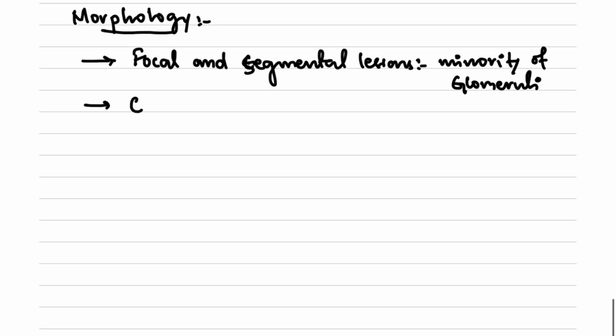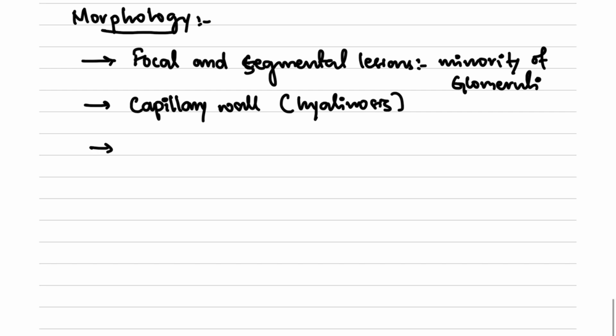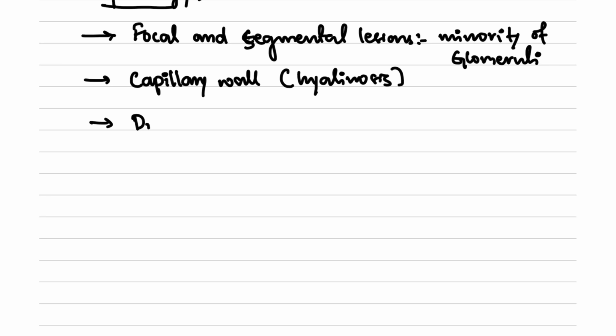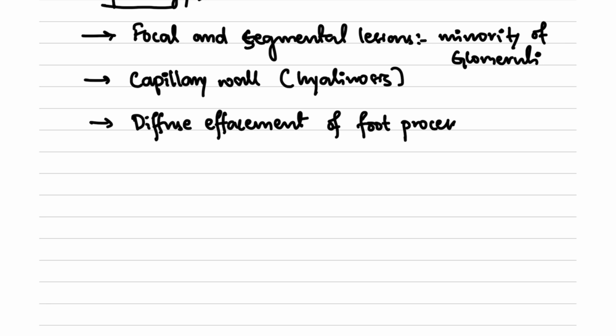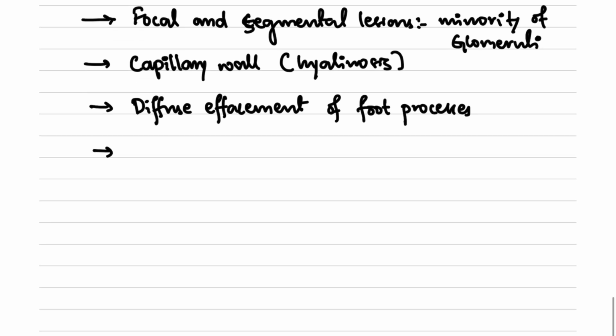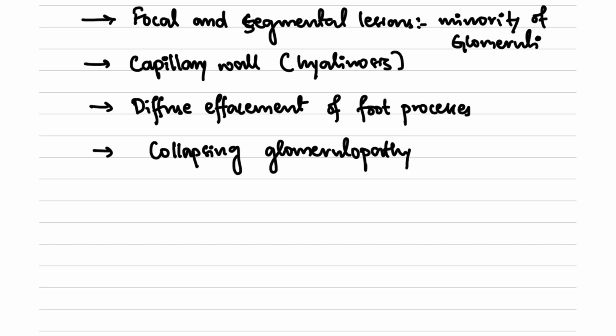What we see in the capillary wall, we will see hyalinosis. We can see hyalinosis of the capillary walls. We can also see diffuse effacement of the foot processes. Then we can also see collapsing glomerulopathy. So these are the classic points that you need to remember as well as write in your exams for better marks if FSGS has come to the exam.